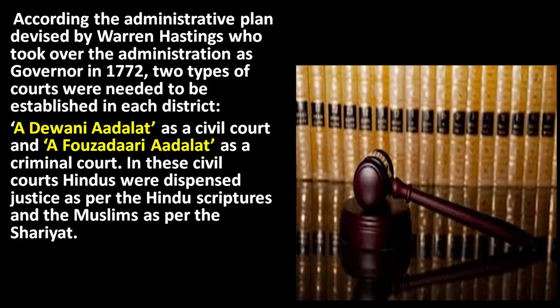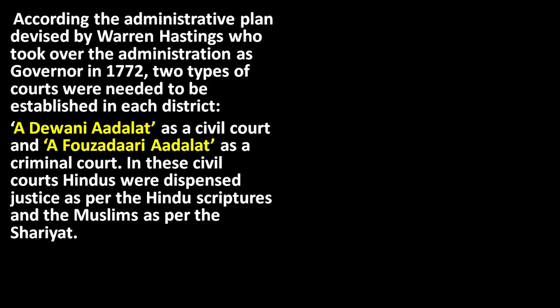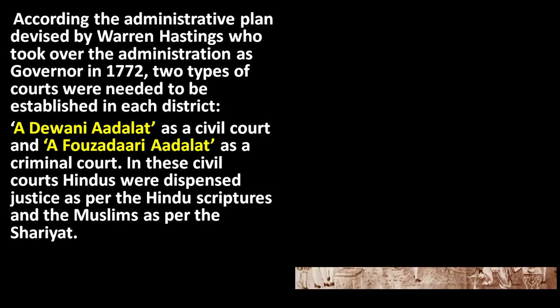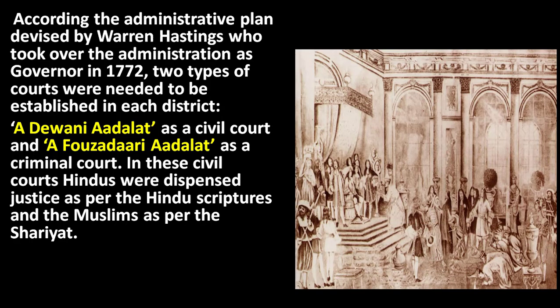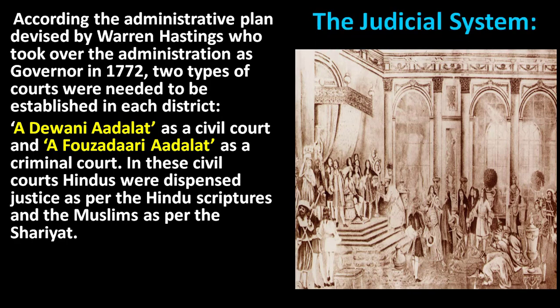A Diwani Adalat as a civil court, a Fauzdari Adalat as a criminal court. In these courts, Hindus were dispensed justice as per the Hindu scriptures and the Muslims as per the Shariat.